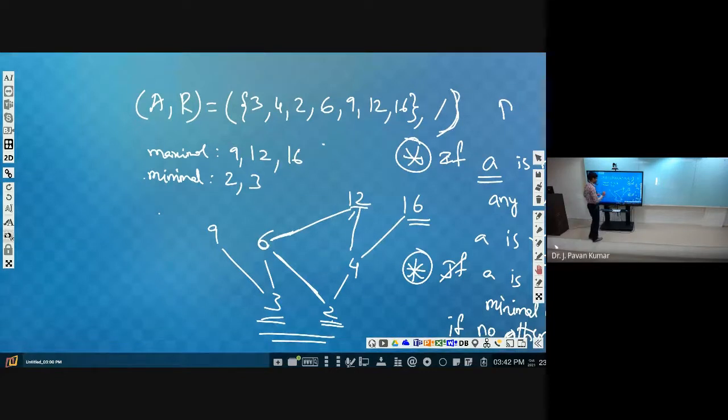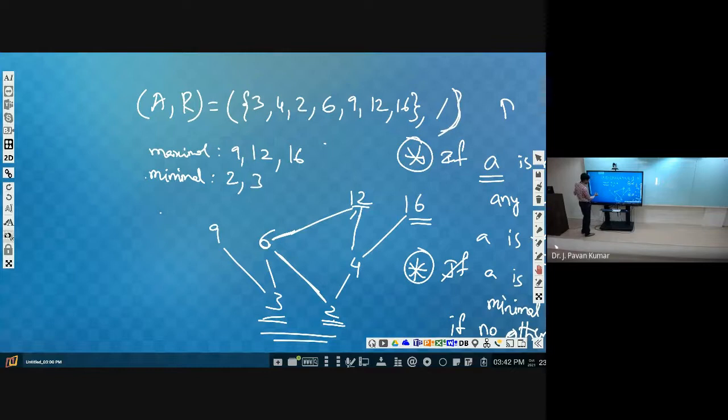Okay, let's consider a direct Hasse diagram. I will be drawing it without giving the set and relation. I'll be drawing a Hasse diagram with elements like this: 1, 2, 3.